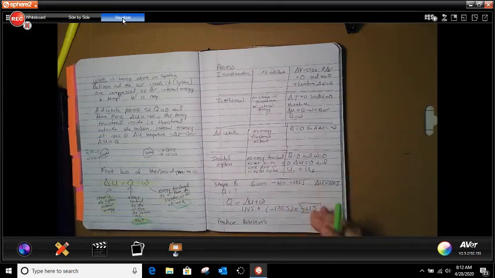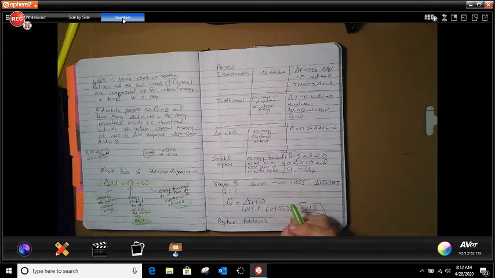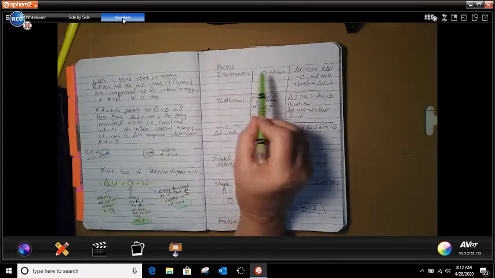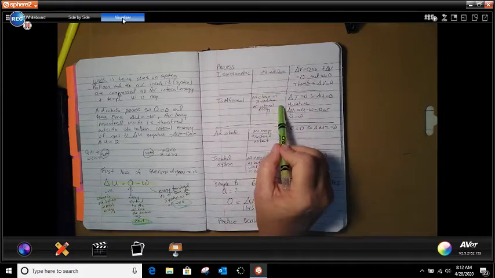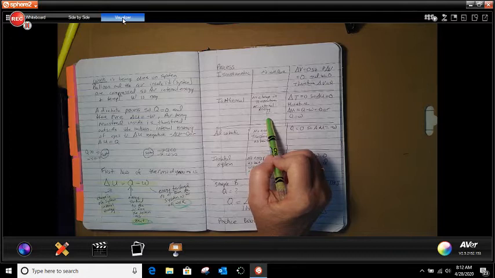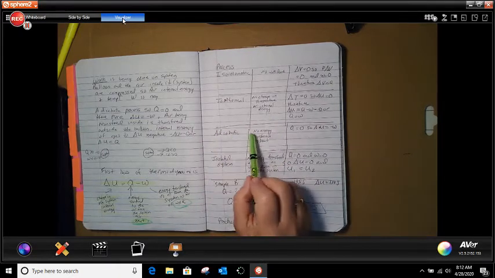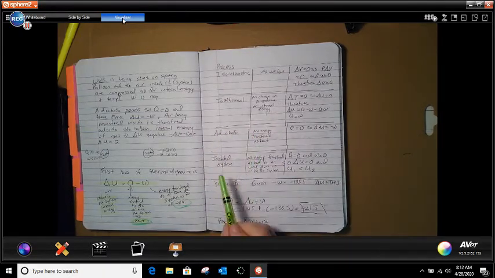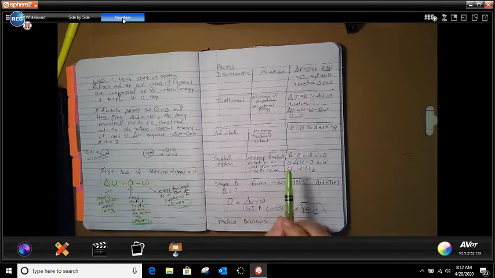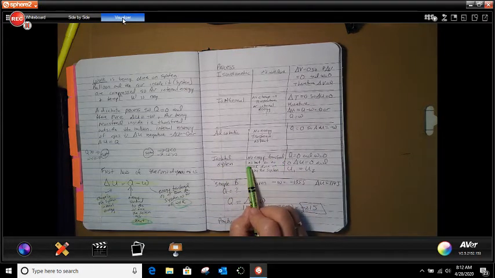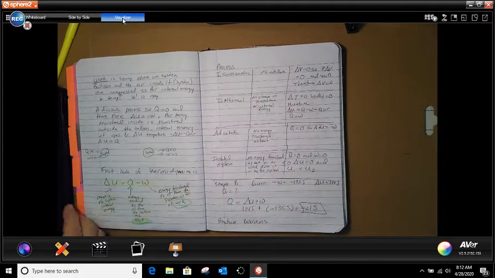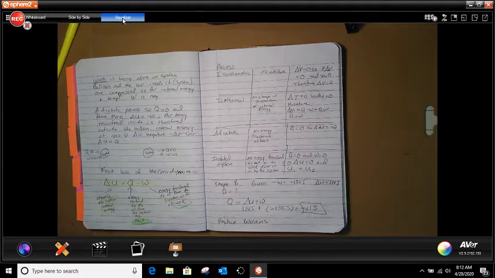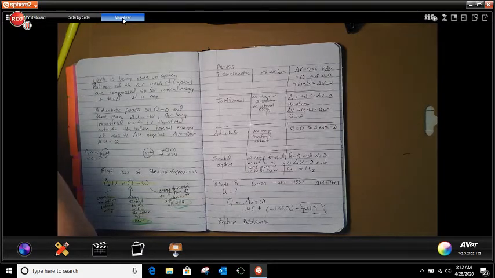On the next page, it has the four processes of the first law of thermodynamics. You have isochoric, where no work is being done. You have isothermal, where no change in temperature or internal energy is being done. You have your adiabatic system, in which no energy transfers as heat. And then you have what's called an isolated system, where no energy transfers as heat, and there's no work being done by the system.